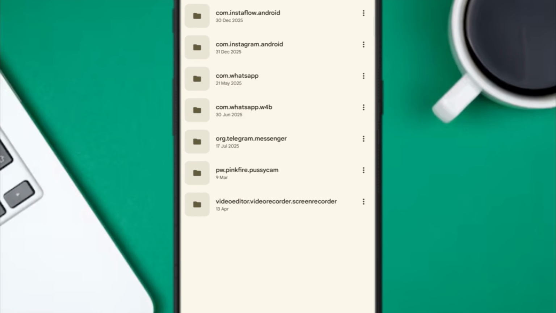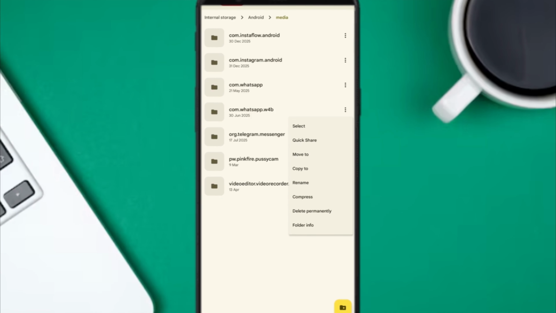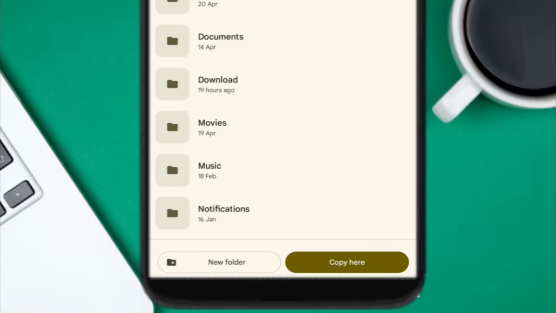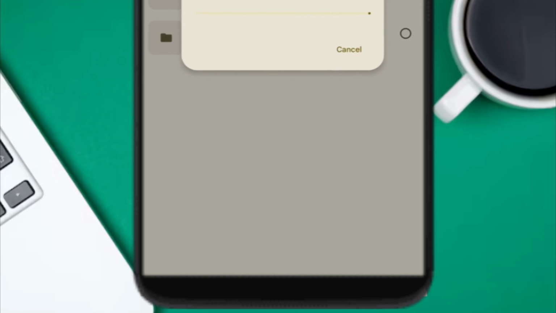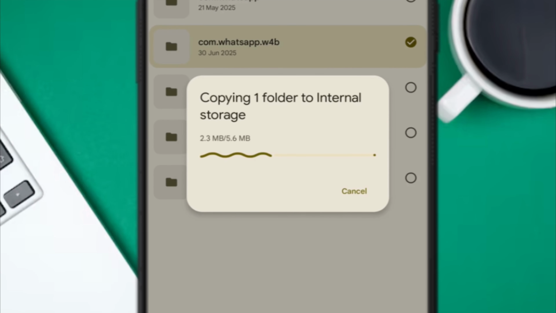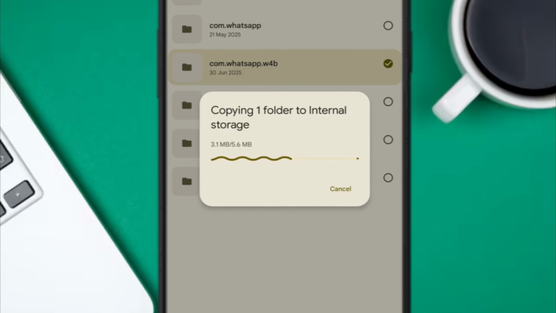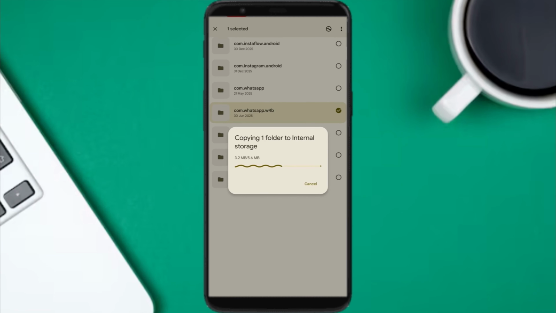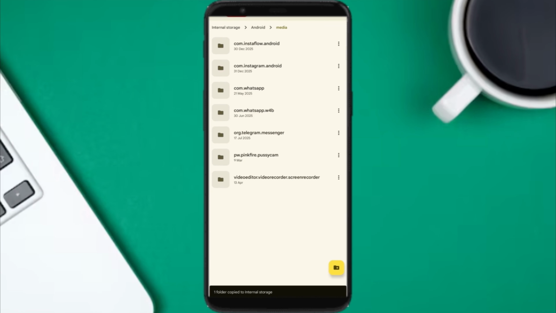Now press and hold this com.whatsapp.w4b folder. Now click on copy to. Now copy to your internal storage so you can easily find it later. This step is your safety net. If you skip this, you risk losing everything. Now once the folder is safely copied, go ahead and uninstall WhatsApp.